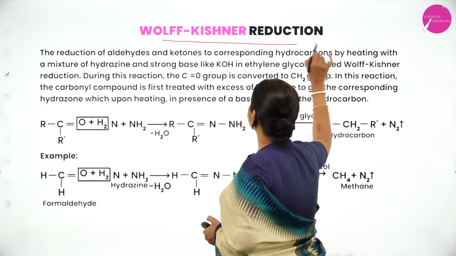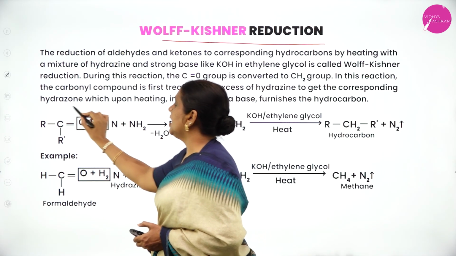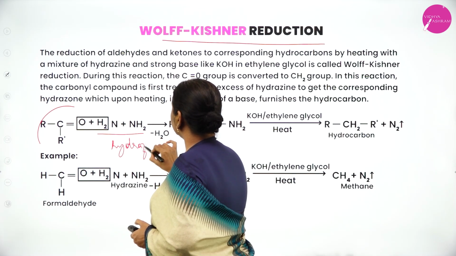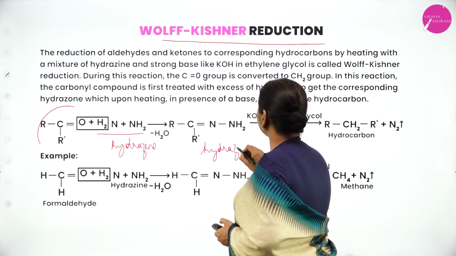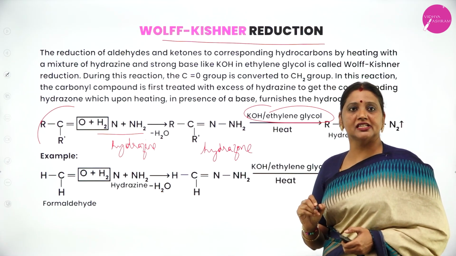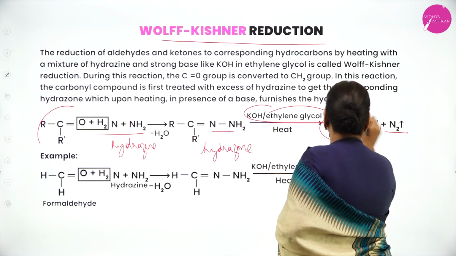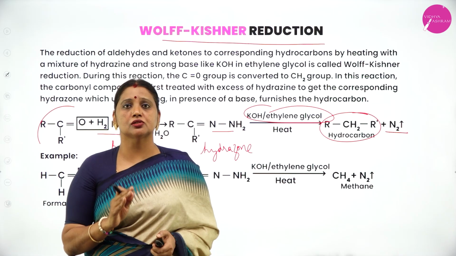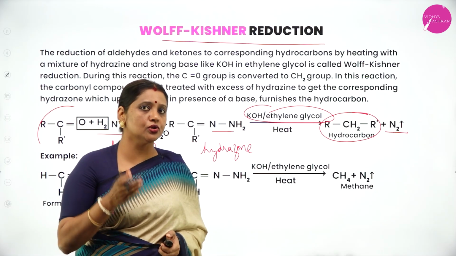Next, Wolff-Kishner reduction. In Wolff-Kishner reduction, an aldehyde or ketone is heated with hydrazine. You already know that when it is heated with hydrazine, it will form hydrazone. It is then heated with KOH and ethylene glycol. There is a liberation of nitrogen and a formation of hydrocarbon. Similarly, in Wolff-Kishner reduction also, aldehydes or ketones are reduced to hydrocarbon.